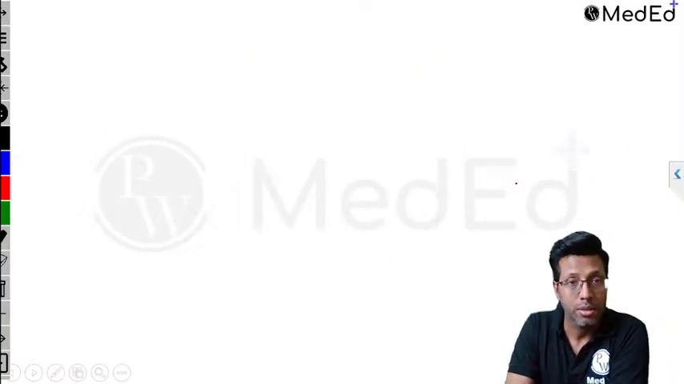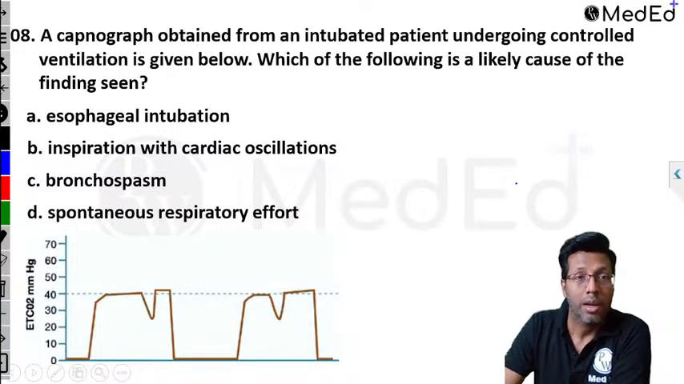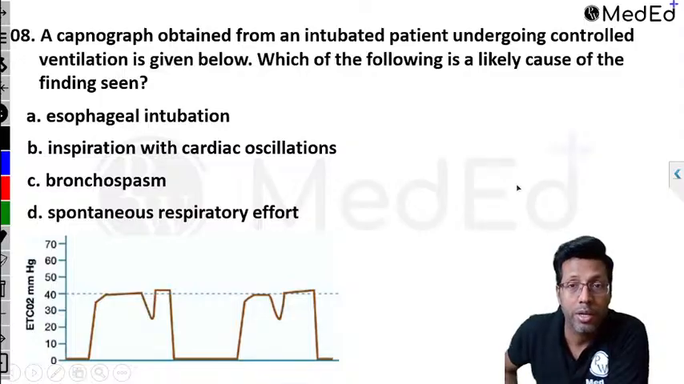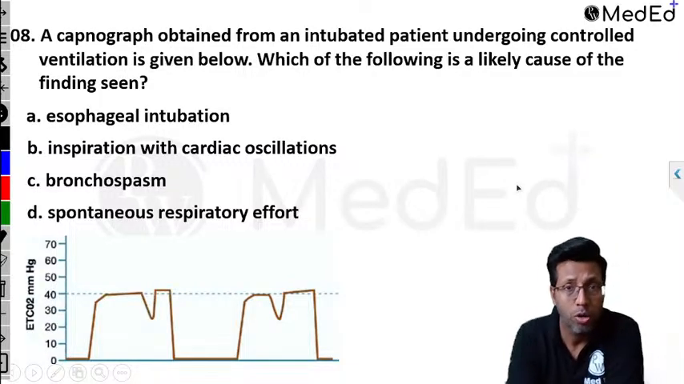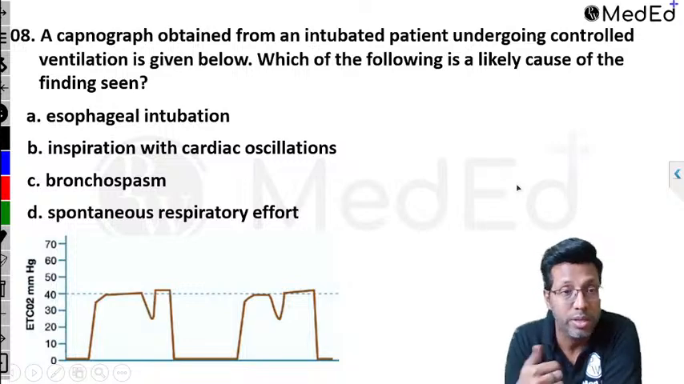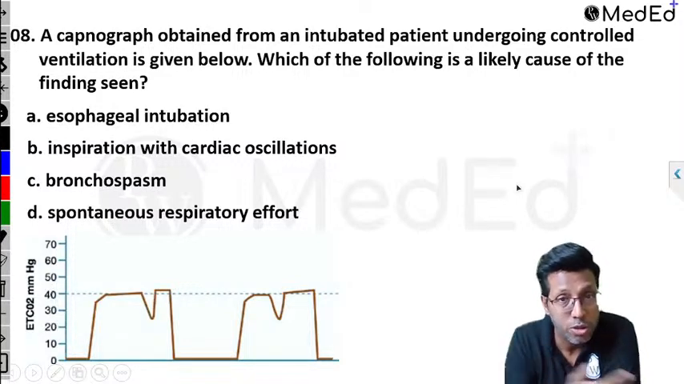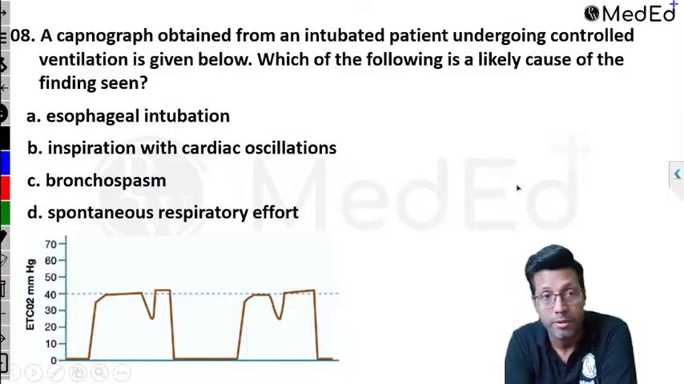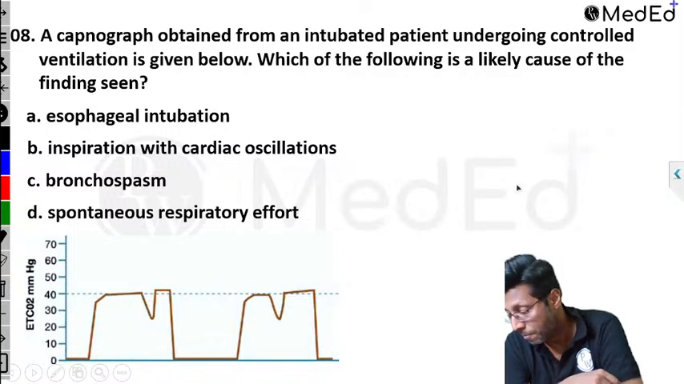Okay. Next question. A capnograph obtained from an intubated patient undergoing controlled ventilation is given below. Which of the following is the likely cause of the finding seen? Okay. Esophageal intubation, inspiration with cardiac oscillations, bronchospasm, or a spontaneous respiratory effort. Okay.